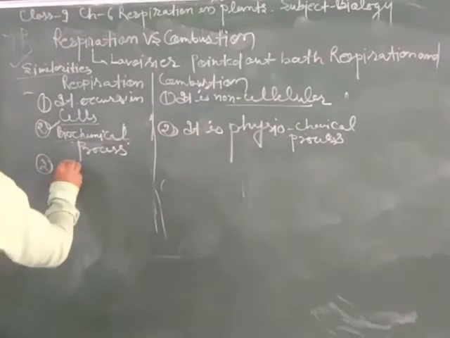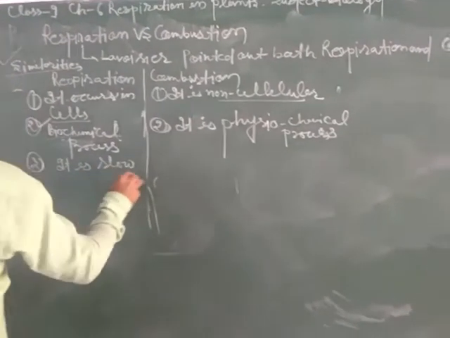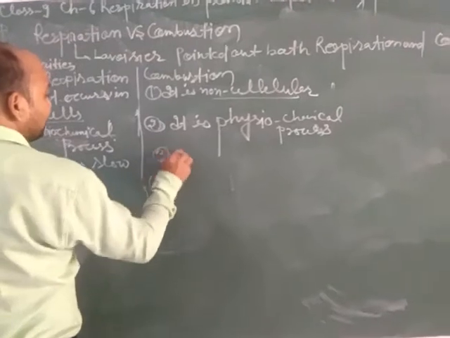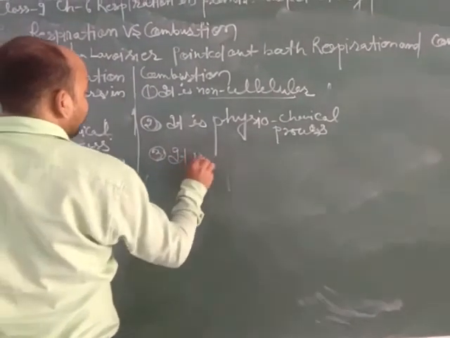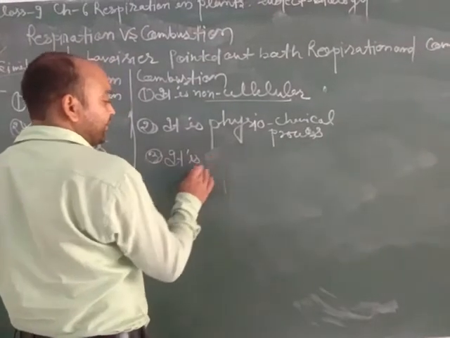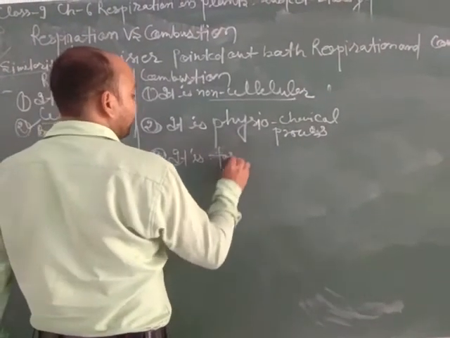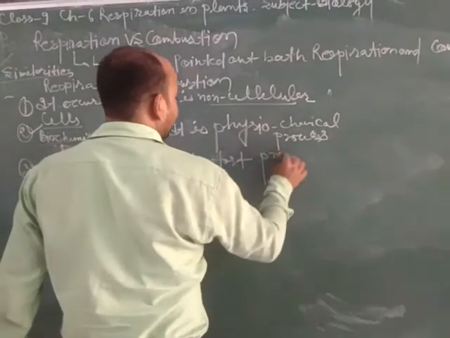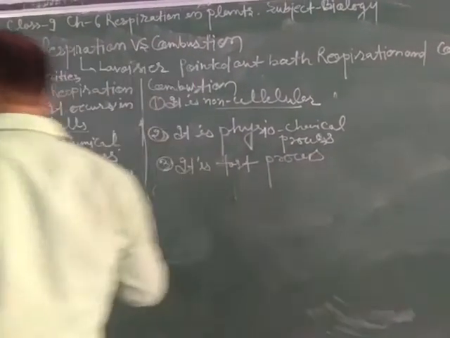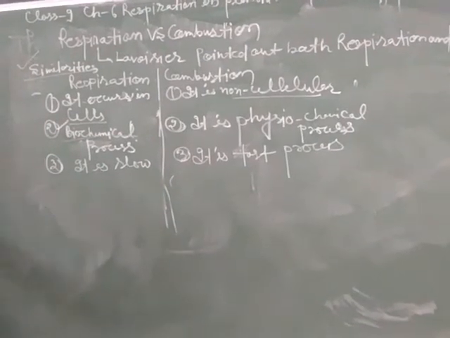Respiration is a slow process. Combustion is a fast process. This means if the presence of oxygen increases, then the rate of combustion will increase. Combustion is a fast process. Now we will discuss the next point. Respiration is stepwise oxidation.